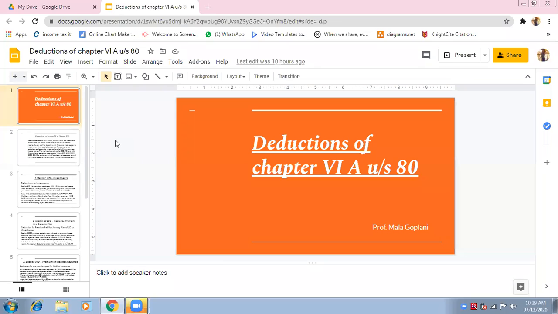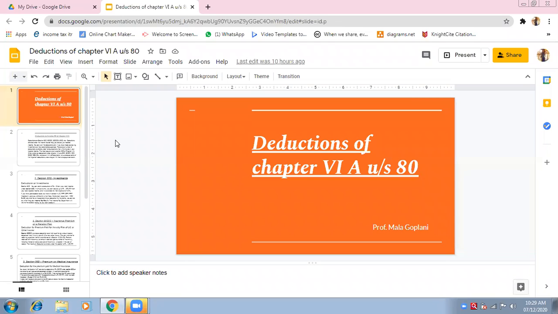From house property you were deducting municipal taxes. From business and profession we deduct allowable expenses. Okay, from capital gains we deduct the cost of acquisition, the cost of improvement, the cost of transfer. These are the expenses.